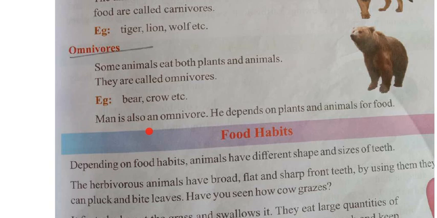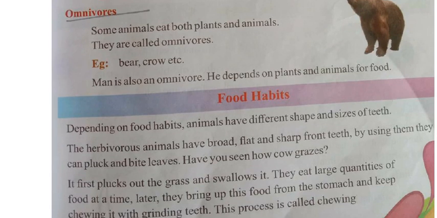Here what is written? Man is also an omnivore. He depends on plants and animals for food. That means we, the human beings, are also omnivores, because we eat plants and similarly we also eat animals. As we are eating both plants and animals, we come under omnivores. Okay, clear? Now coming to the next topic, food habits. Means what all food habits, what they will eat, we shall see in this topic.